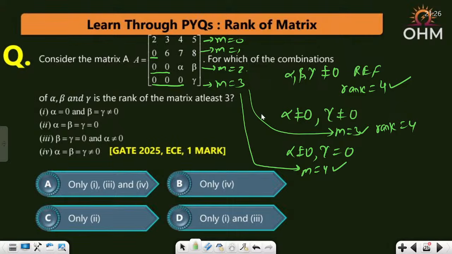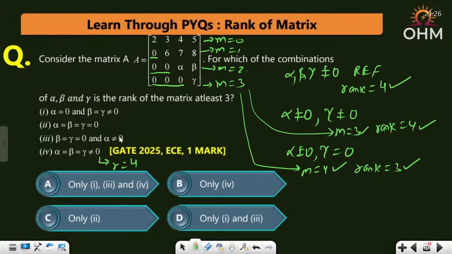But because gamma equal to 0, the fourth row is 0. How many non-zero rows? 3 non-zero rows, rank equal to 3. That is also okay. I want rank 3 or more. So see, definitely if alpha, beta, gamma not equal to 0, they may be equal or not equal, it does not matter, but if they are non-zero, here the rank is 4, correct? This is to be counted.